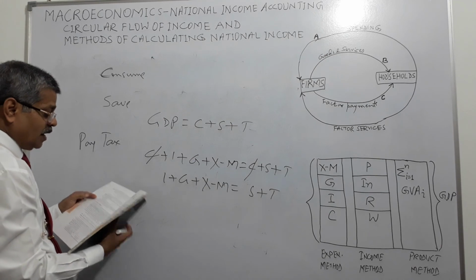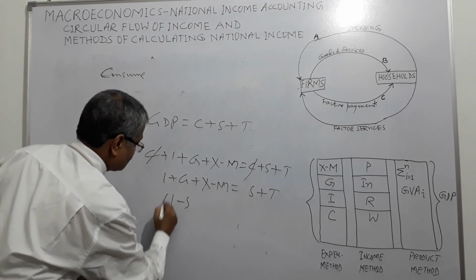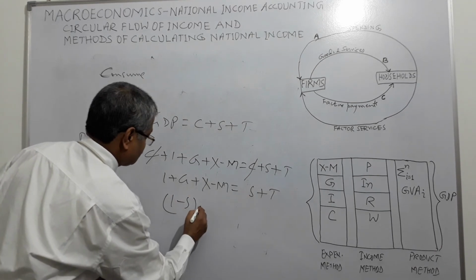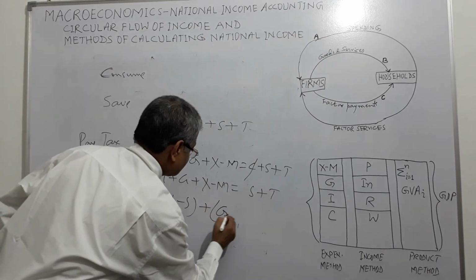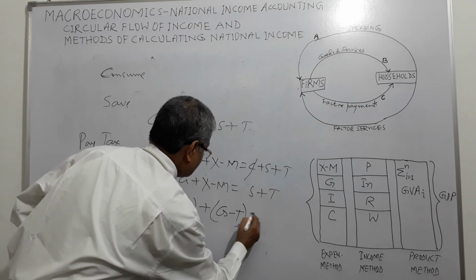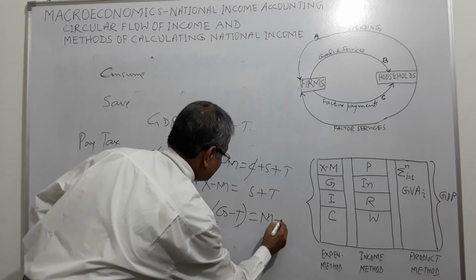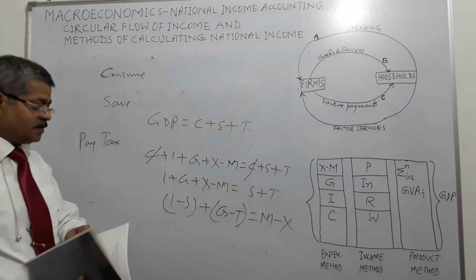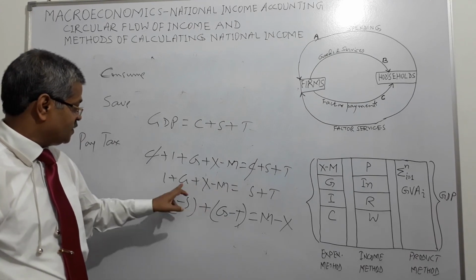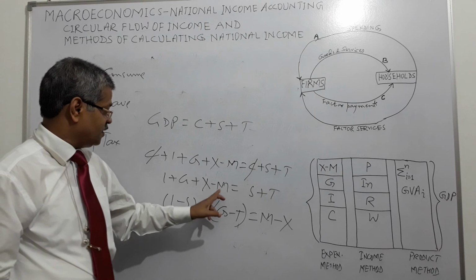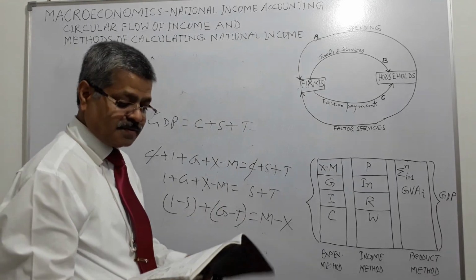So here (I minus S) plus (G minus T) is equal to M minus X, right?